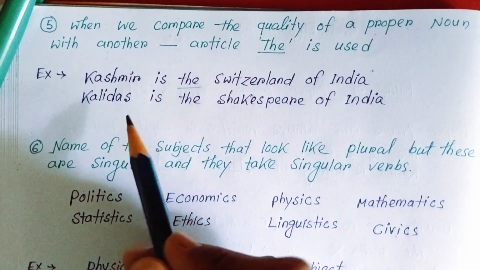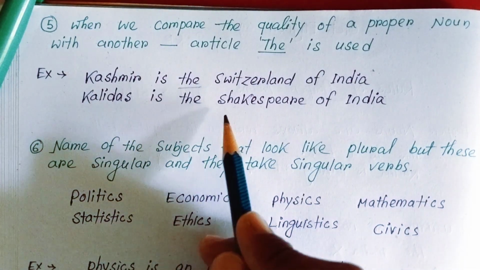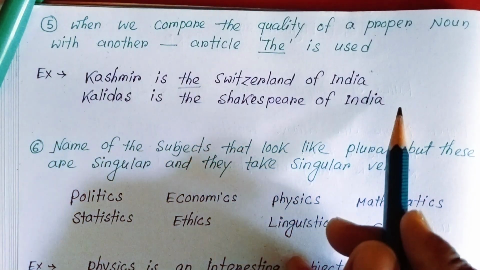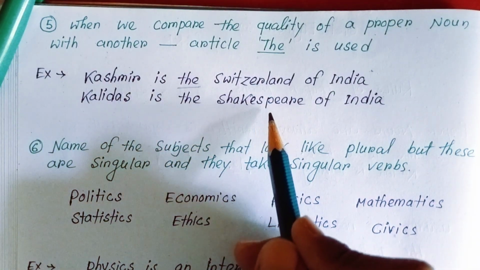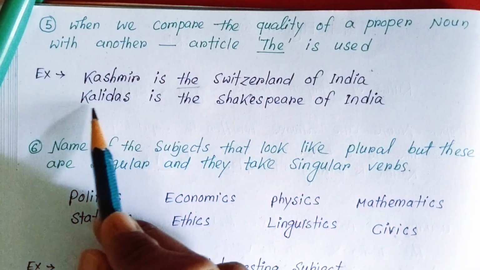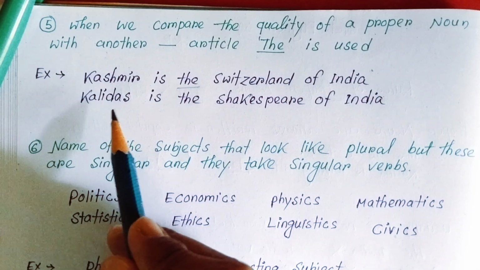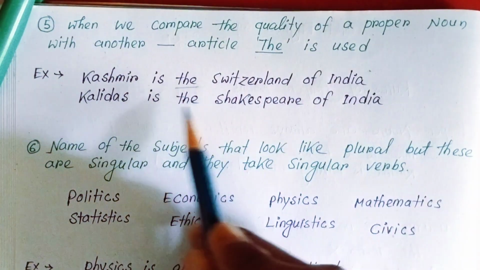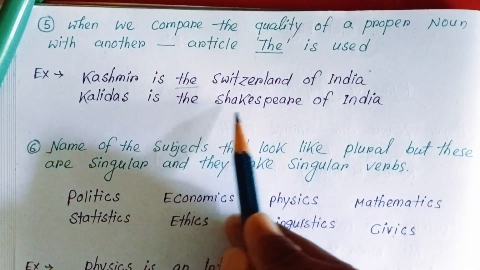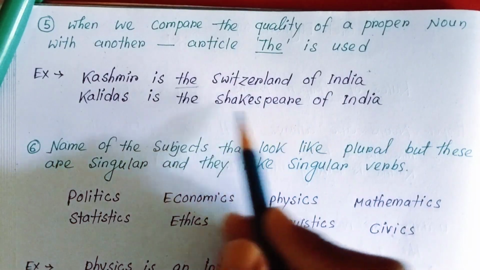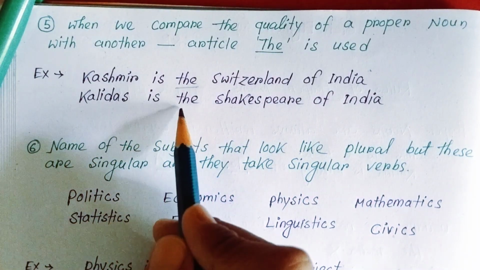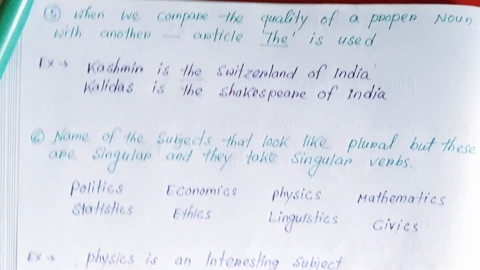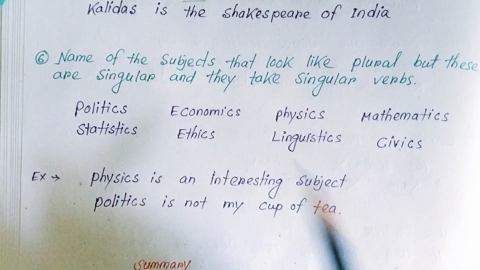Just see another example. Kalidas is the Shakespeare of India. They are the same. Shakespeare is a famous English playwright, and Kalidas is also a famous Indian playwright. So here the writing qualities of Shakespeare are compared with the writing qualities of Kalidas, and that's why we have used the article the. And the rule 6.